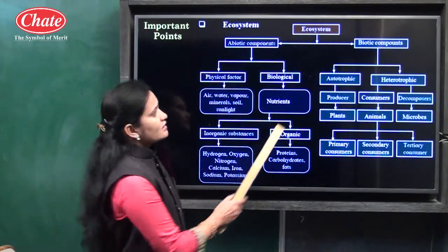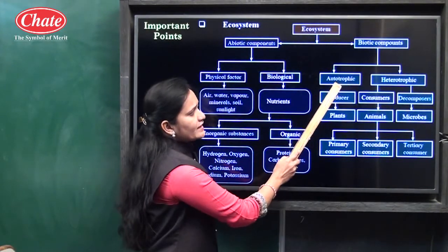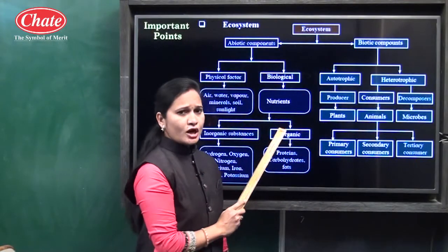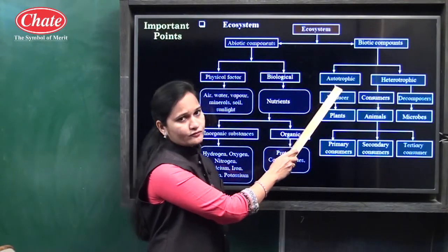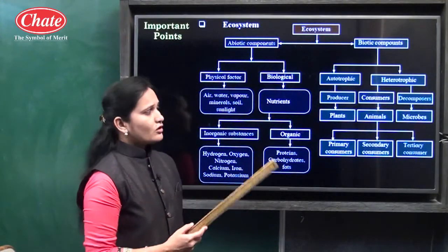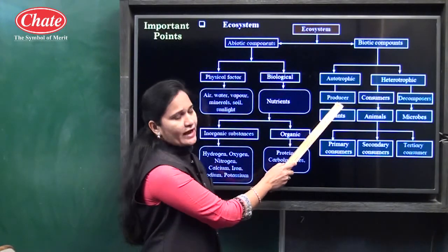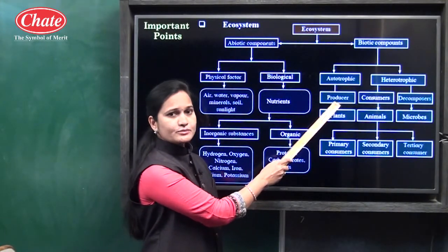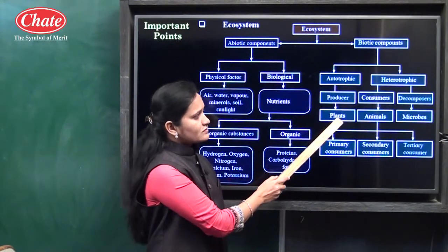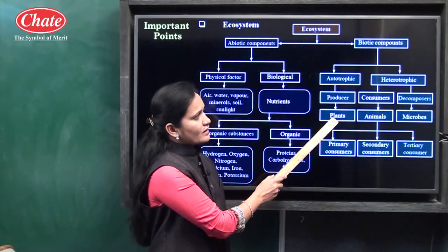Now let us see the biotic components. Biotic components are divided into autotrophic and heterotrophic. Autotrophic means those which can make their own food, and heterotrophic means those which depend on other organisms for their food. Autotrophs are known as the producers. Why are they known as producers? Because they can synthesize, they can make their own food, and an example of a producer is plants.